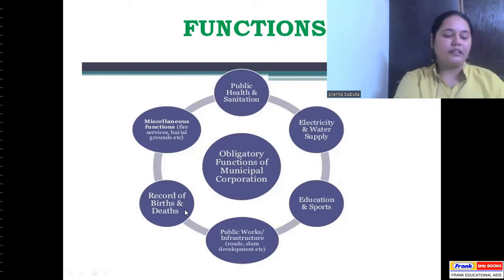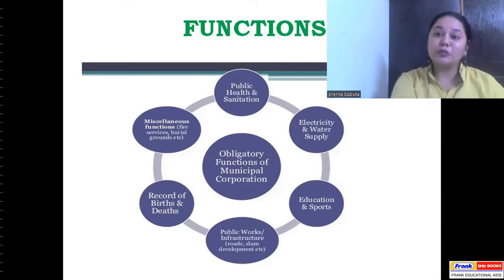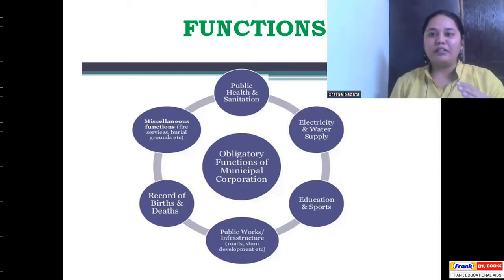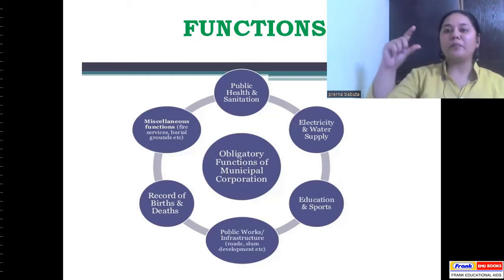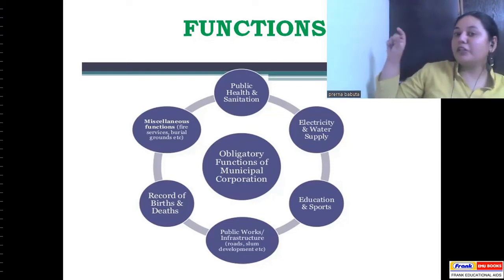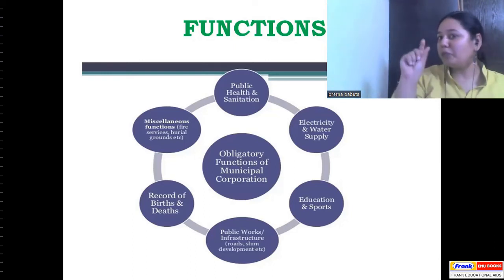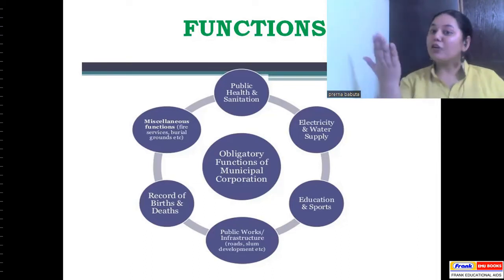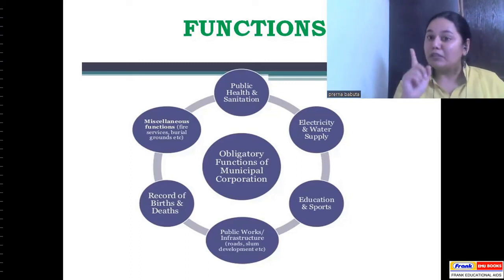Then record of birth and death. Try and do one thing. Ask your parents to show you your birth certificate. On the top of the birth certificate, you will see Municipal Corporation of. So let's say you were born in Delhi. On the top of the certificate, you would see written Municipal Corporation of Delhi, and at the end you would see the signature of the mayor or of the head of the municipal corporation, and there would be a stamp, a seal, or a sticker kind of a thing. Okay, so have a look at your birth certificate, and you will see who has issued it. It is the municipal corporation.